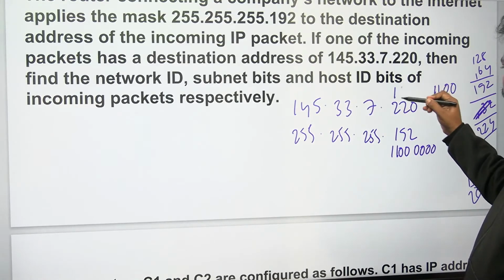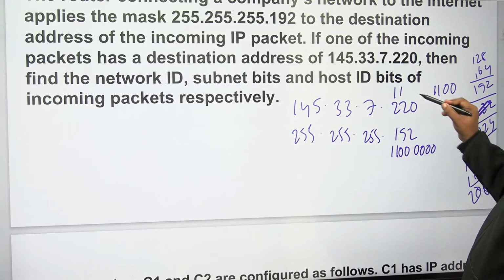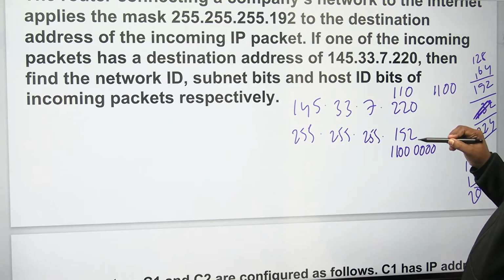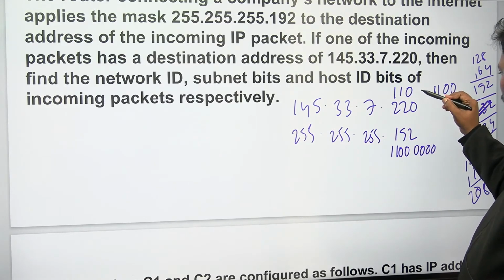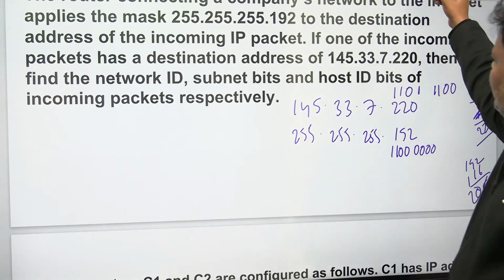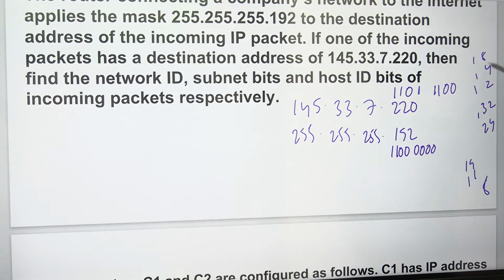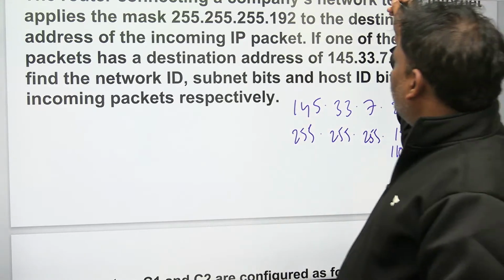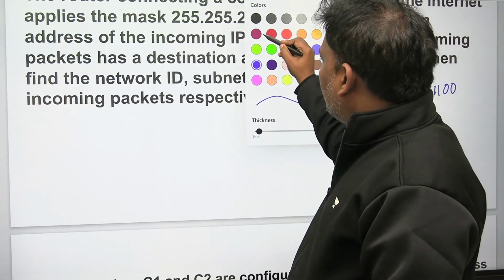192 means double 1, right? So 2 power 7, 2 power 6, 2 power 5, no, 2 power 4, yes. So the binary format required, I am done. Okay, fine, binary conversion done. Now see the next step. From now onward this problem becomes very simple. Just convert into binary. If anyone is a little confused, just convert into binary.